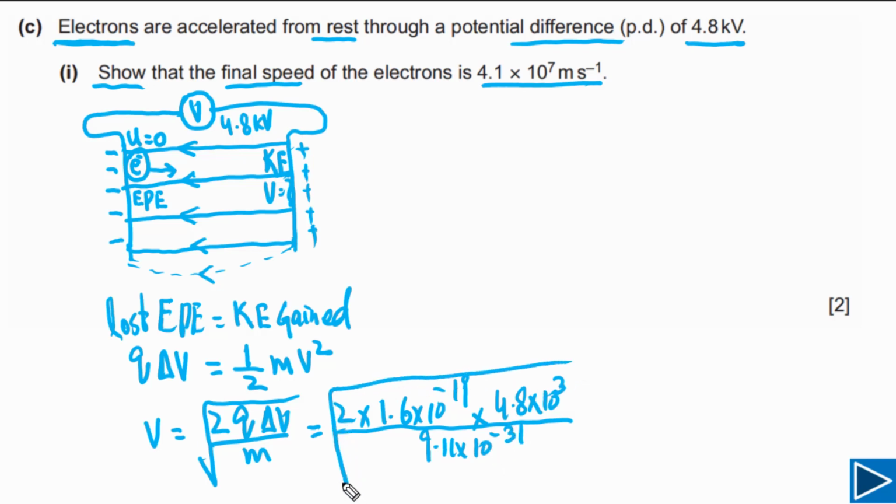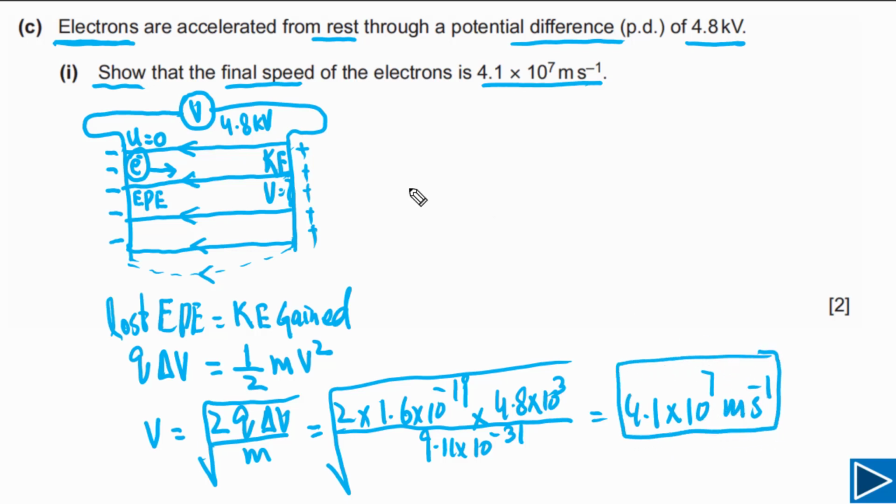So if we solve this, our final answer will be 4.1, up to 2SF, times 10 to 7 meters per second. This is what we have to show. So this is our final answer. This question has 2 marks. The first mark you will get if you have written this formula, that is the C1 mark. And the final mark is the answer mark. If you have got the right answer, you will get the second mark.